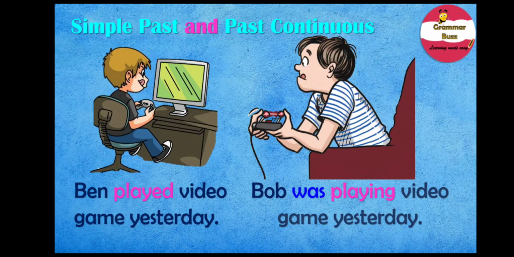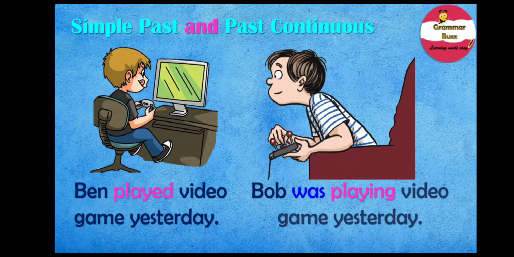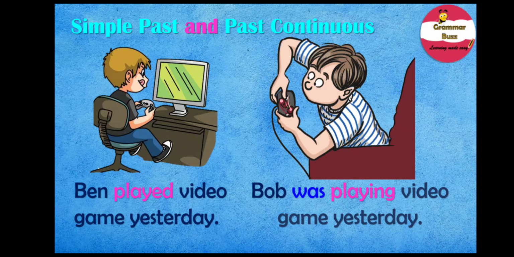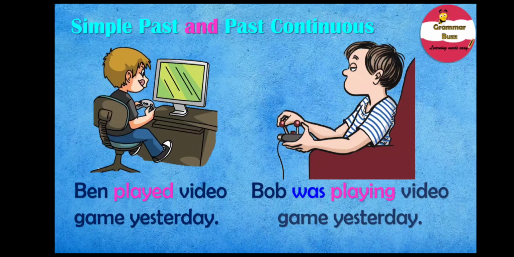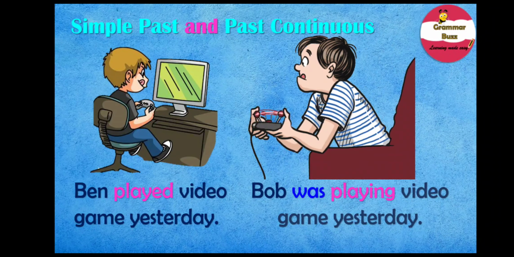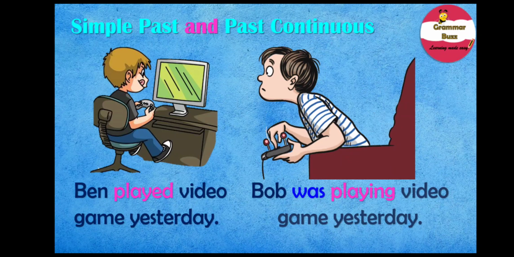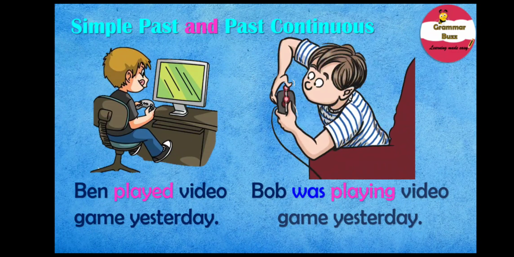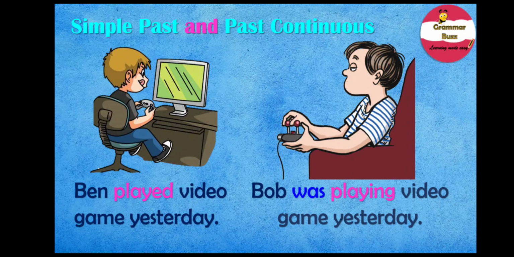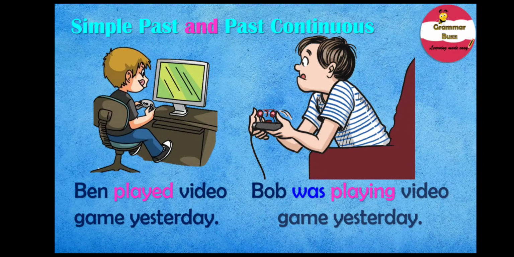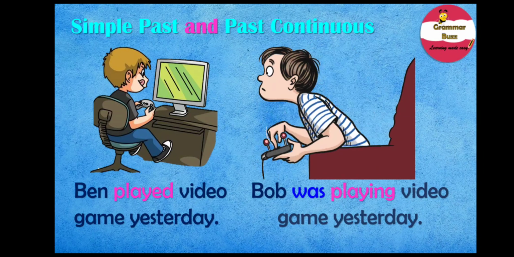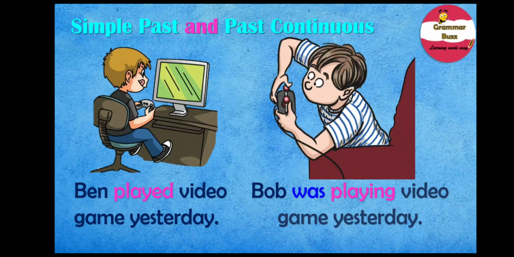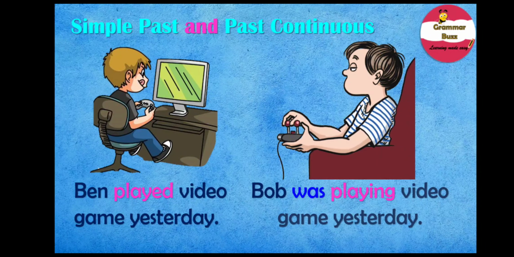Well, so the difference between the two sentences: when we say played yesterday, it means that an action began in the past and it was completed in the past. So Ben finished playing video game. So his action began and was completed in the past. But when we say was playing yesterday, it means that an action began in the past, but it was in progress at a particular time in the past. That is, it was still happening or continuing at a particular time in the past. It was not a completed action.